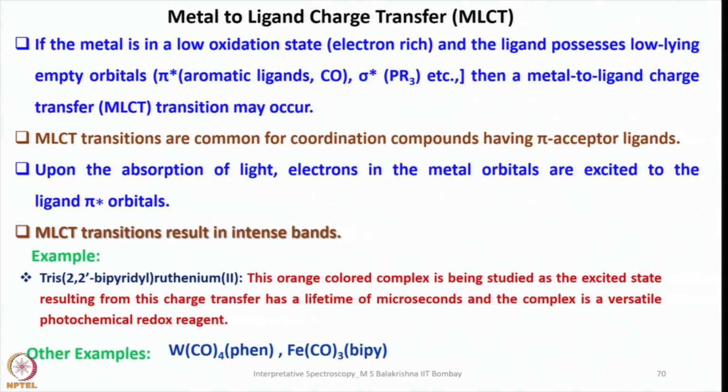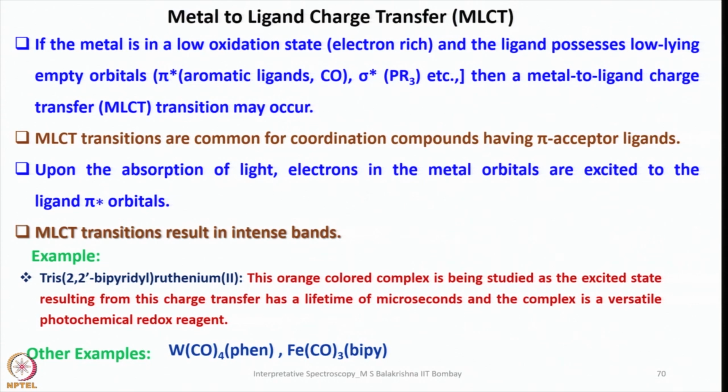So when those metals are combined with ligands having low lying empty orbitals like pi star or sigma star, then a metal to ligand charge transfer is smooth, and you can see MLCT here. MLCT transitions are common for coordination compounds having pi acceptor ligands. Whatever back donation we have, we call it metal to ligand back donation. It is nothing but metal to ligand charge transfer.